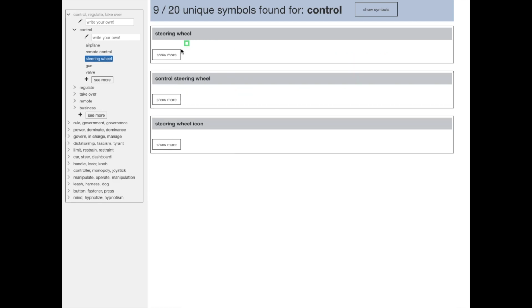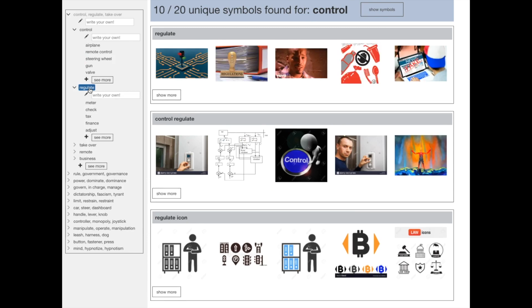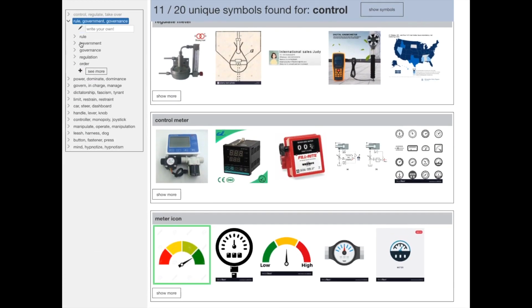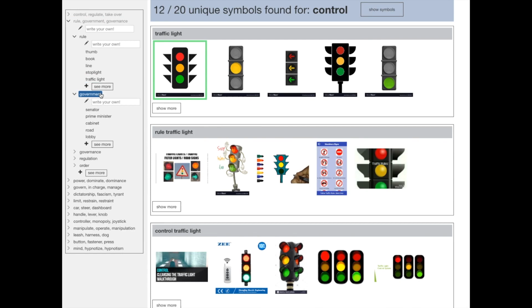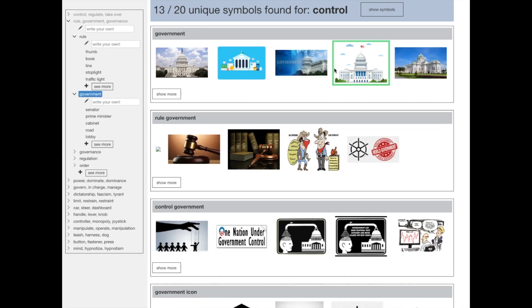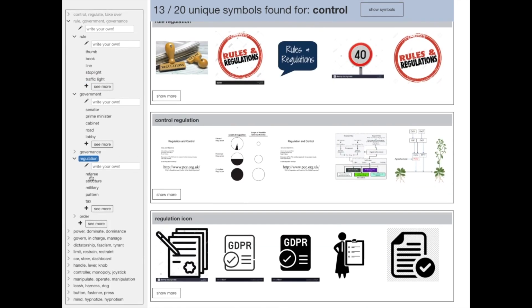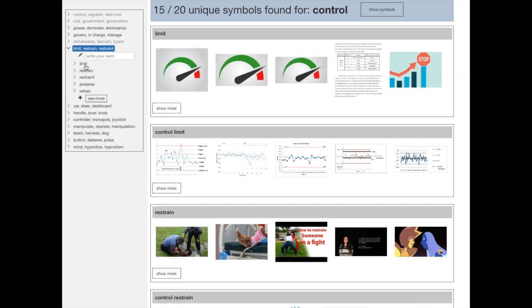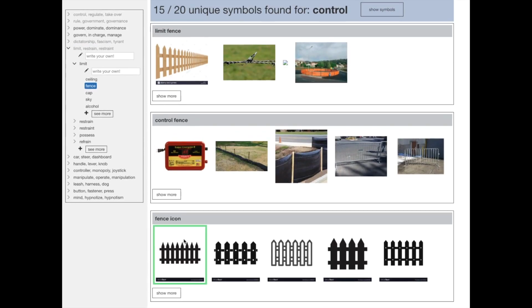In phase 2, users dive into the clusters they chose and select symbols. Here the user selected the control regulate takeover cluster, selected the subterm regulate, then pressed the concrete term meter and collected a symbol of that. Next, they select the rule, governance, and government cluster, then press on the subterm rule and then the concrete term traffic light and collect a symbol of that. Then they open up government and find an image of the US Capitol building. They then select regulation and then press on the concrete subterm referee, where they find a symbol of a whistle and the referee. By exploring these clusters, they can find many different representations of the abstract concept they're symbolizing.